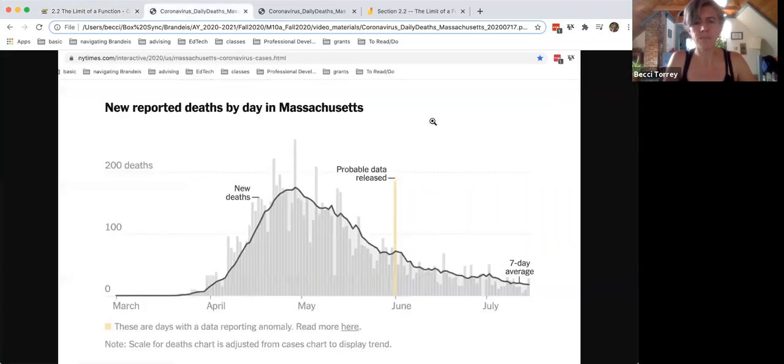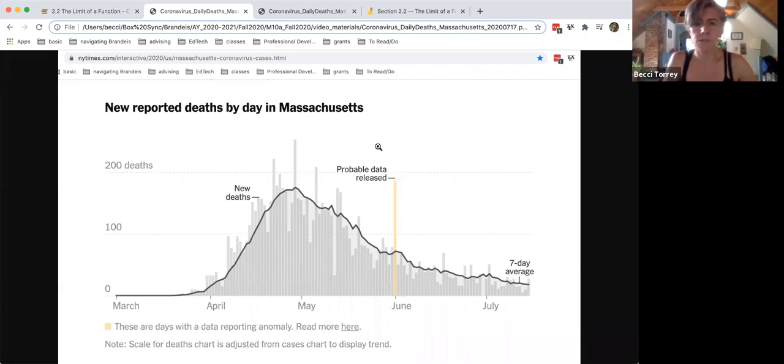We're going to take a look at some data from the coronavirus, which is a worldwide tragedy that has really highlighted just how vitally important it is for all of us to be able to read and analyze data and graphs. So this graph that we're looking at here is a screenshot that I took from the New York Times on July 17th, 2020, and it's showing the reported deaths from coronavirus by day in Massachusetts from the beginning of the coronavirus outbreak here in Massachusetts until the middle of July. And so what we want to talk about is the limit of a function. We want to talk about expected values versus unexpected values.